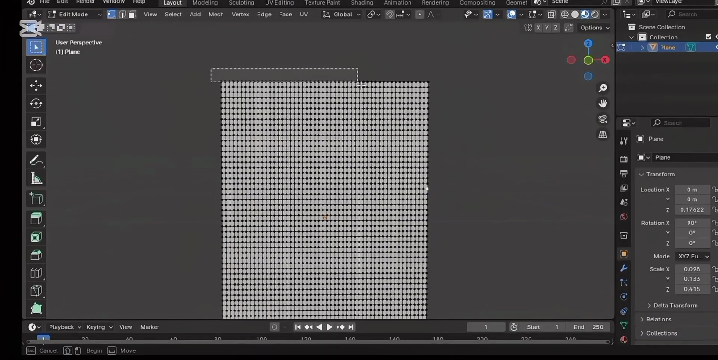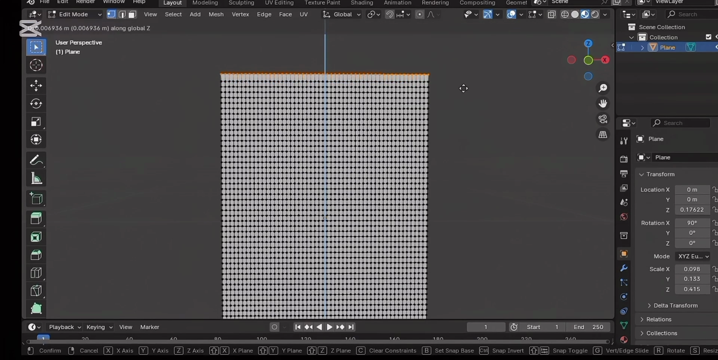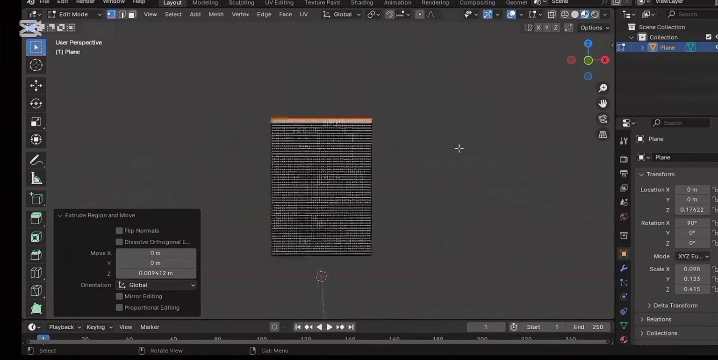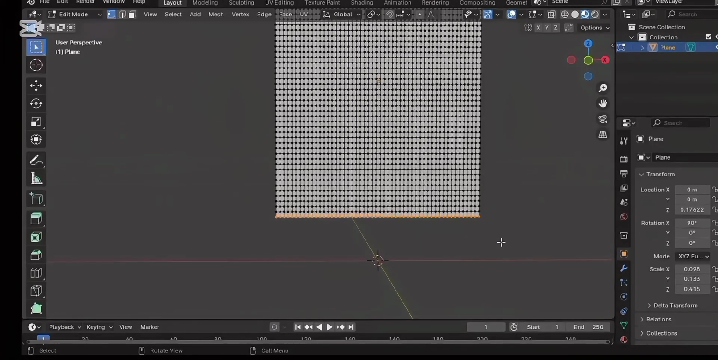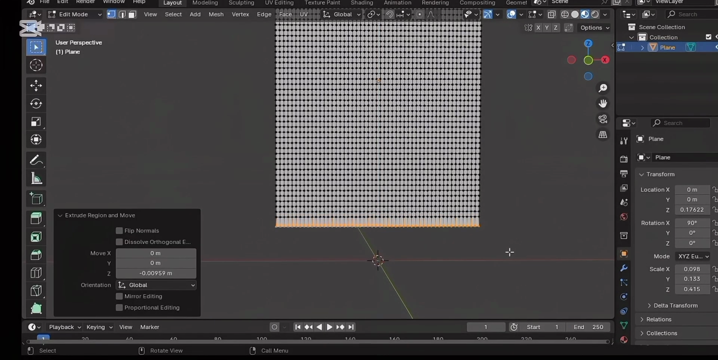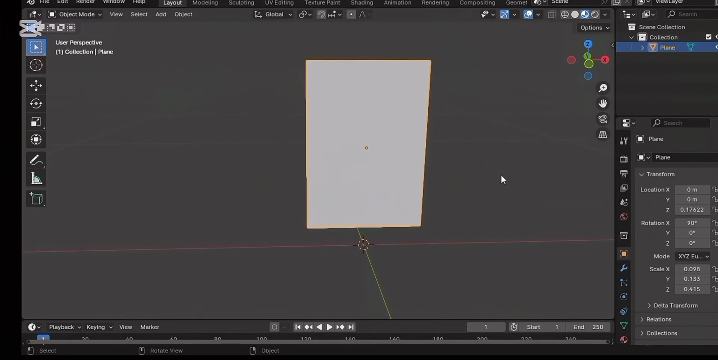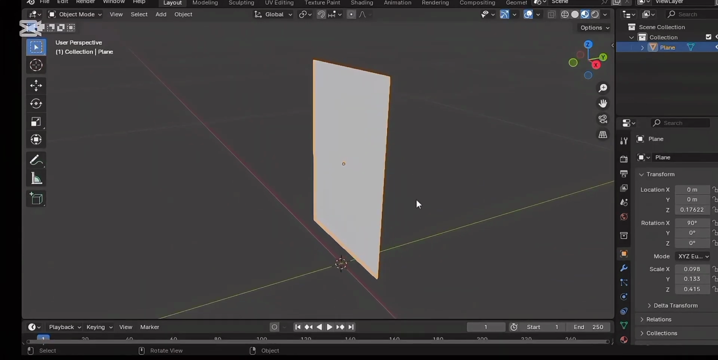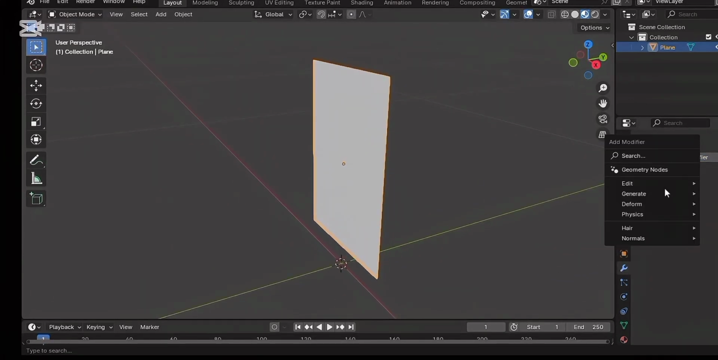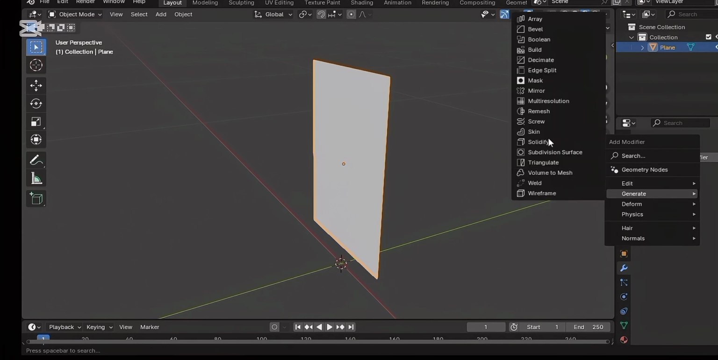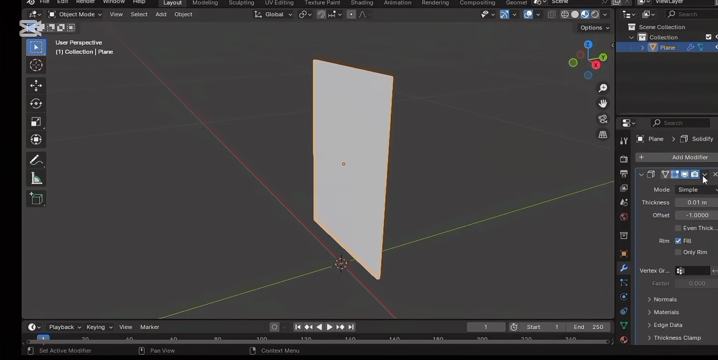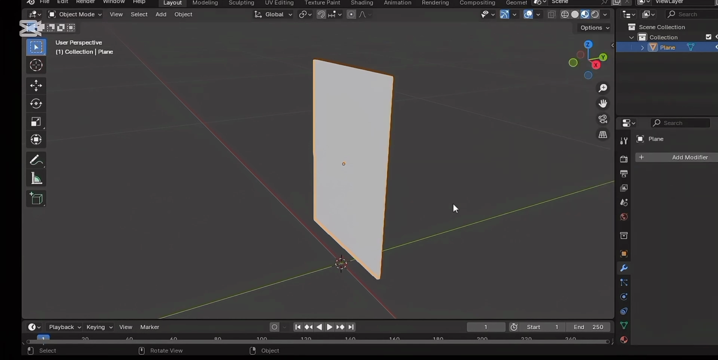Let's select the first top vertices and press E to extrude up a little bit. Then we repeat the same at the bottom, extrude down a little bit. You guys can see. So we need to add some solidify. Let's add the solidify modifier. Then just click on the default setting. You don't need to do anything on it.